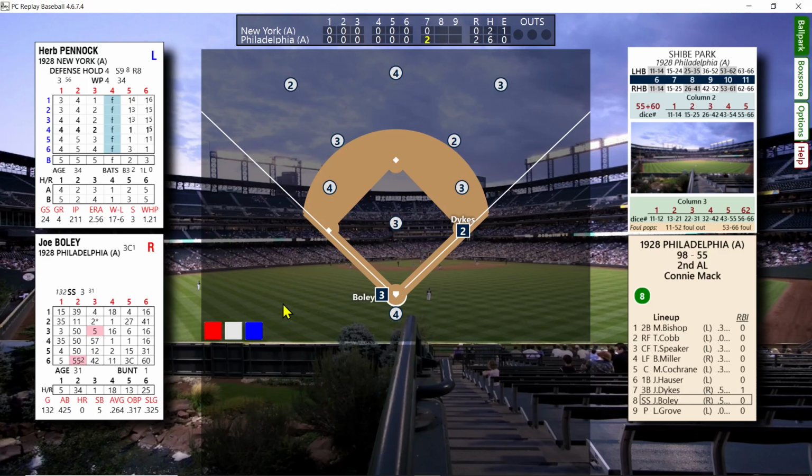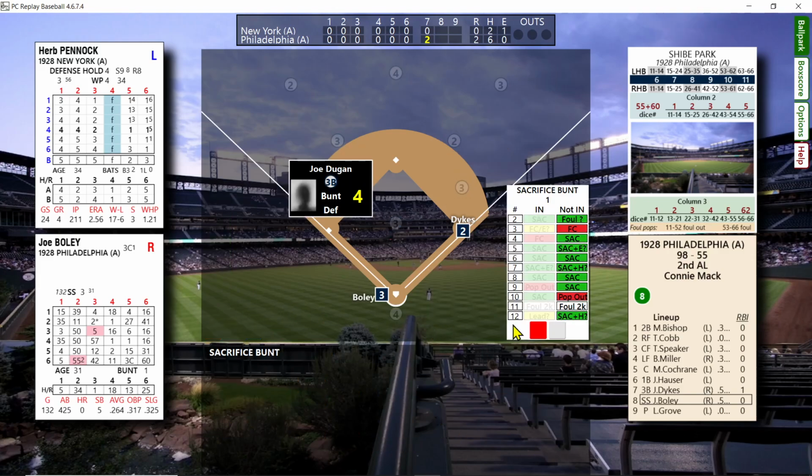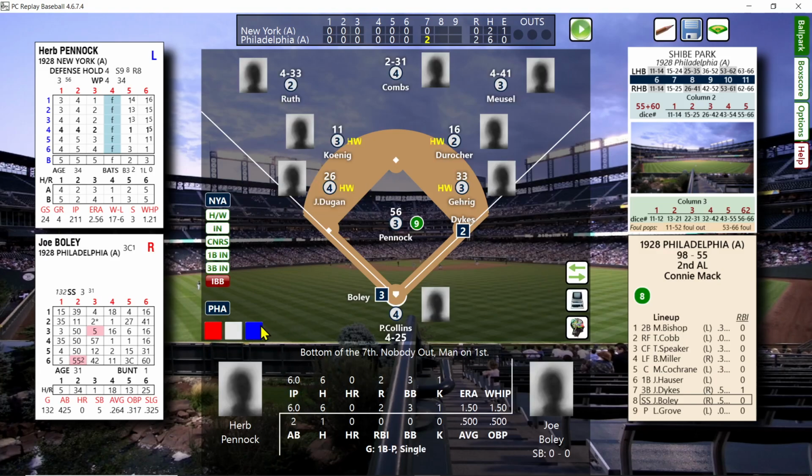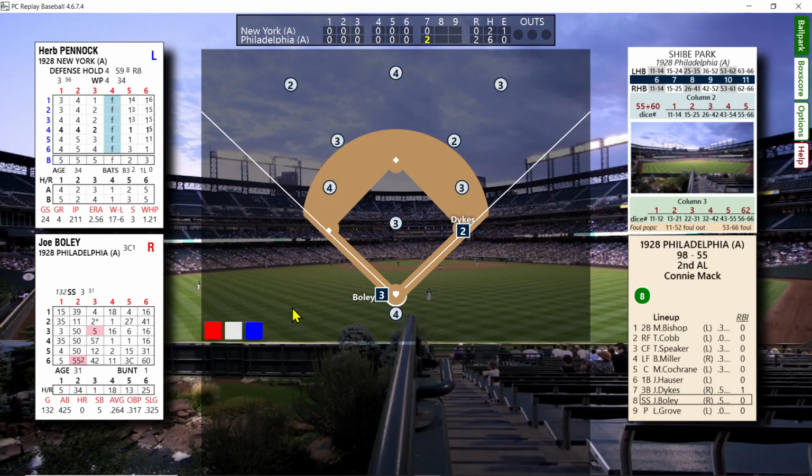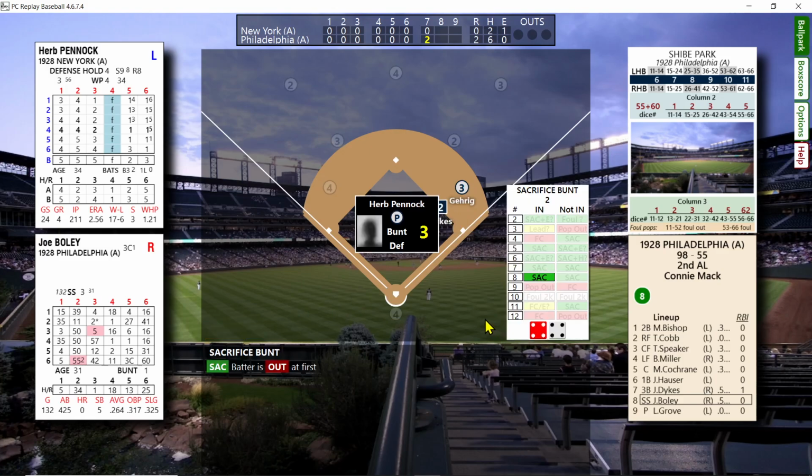Boley is up. And he's bunting. Going to try and sacrifice the runner over. Look for an insurance run, but it's foul. 2 strikes. I'm going to keep the infield halfway all the way around. They could try again. And he is trying again. So he's going to try with 2 strikes, and it works. Gets the sack.